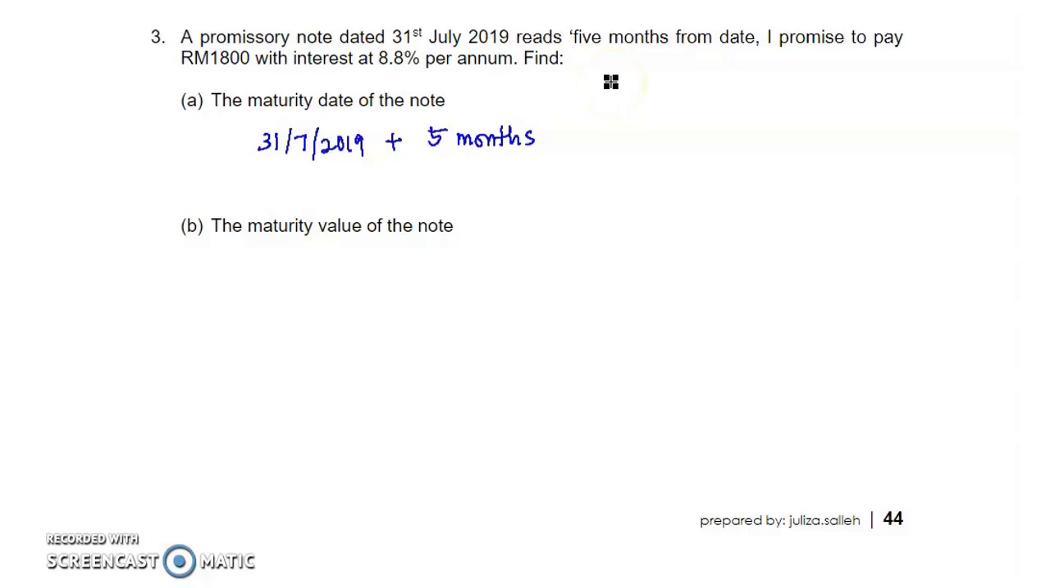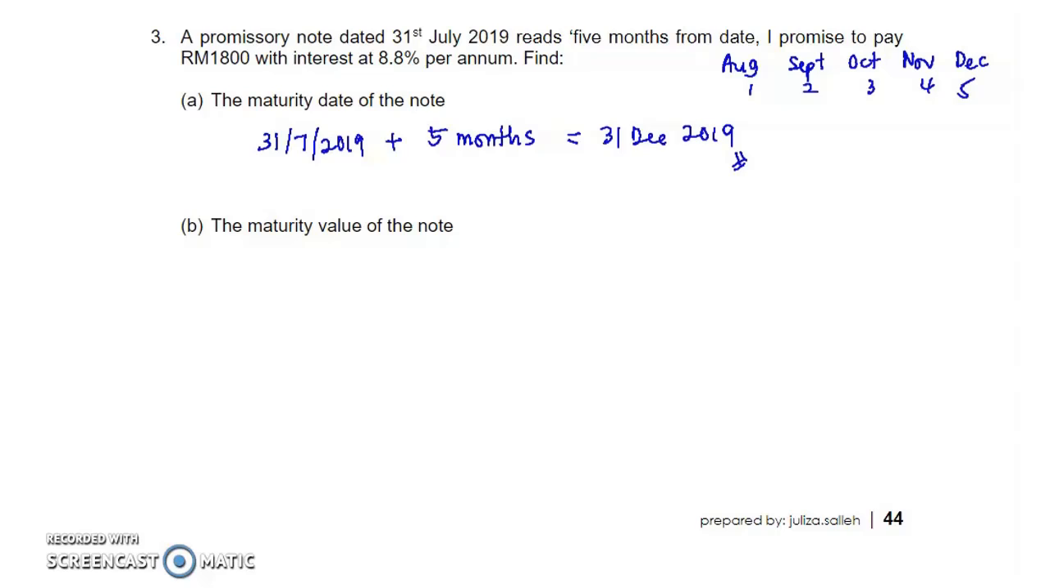But if 2 dates were given in the question, then you calculate the exact number of days. So here, after July will be August, then September, October, November, and the 5th month will be December. 1, 2, 3, 4, 5. So 5 months, the maturity date will be on 31st December 2019.